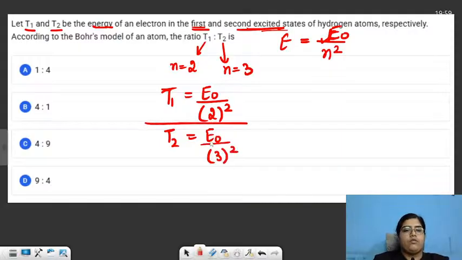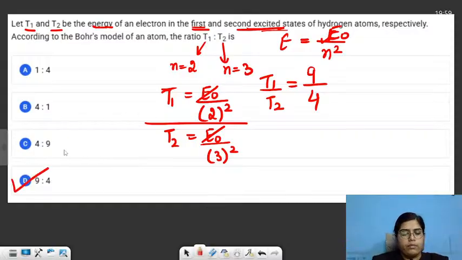And when I divide both these equations, E naught gets cancelled with E naught. On LHS, I am left with T1 by T2. On RHS, I get 9 by 4. So my ratio comes out to be 9 is to 4. Be very careful in choosing your answer because we also have 4 is to 9 in one of these options.